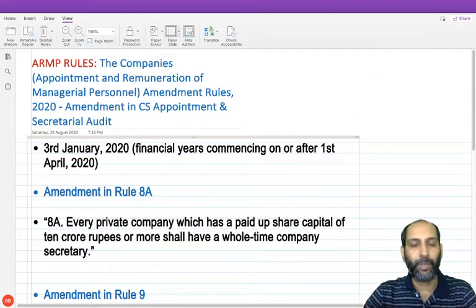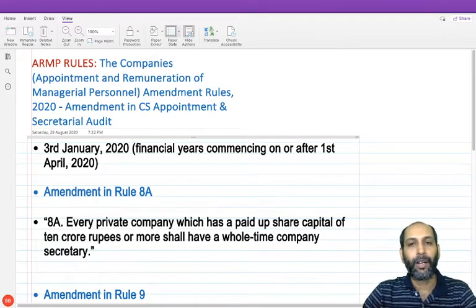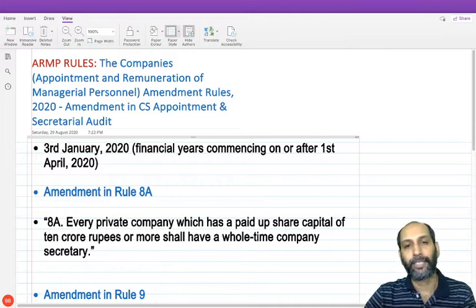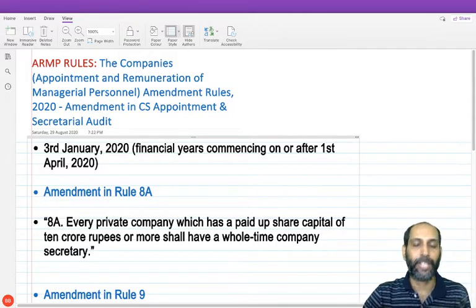Friends, welcome to the third part of my amendment series for the November 2020 CA Final Law exam, the Corporate and Economic Laws paper. You have to see my first part, which is the overview of the amendment, and in the second part I was dealing with the AQD rules, that is, the Appointment and Qualification of Directors Rules amendment.